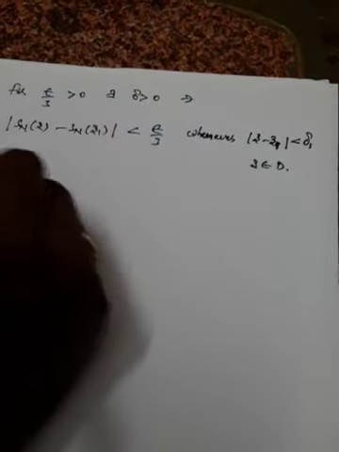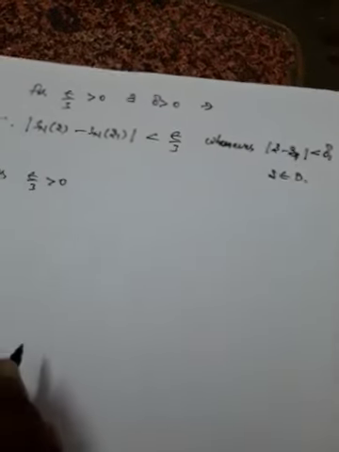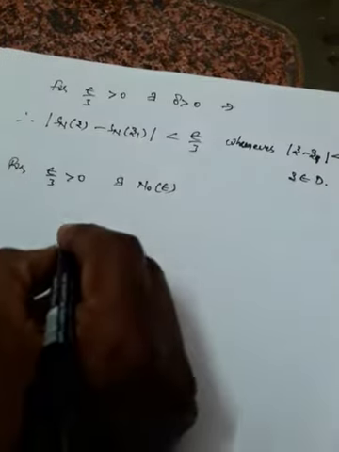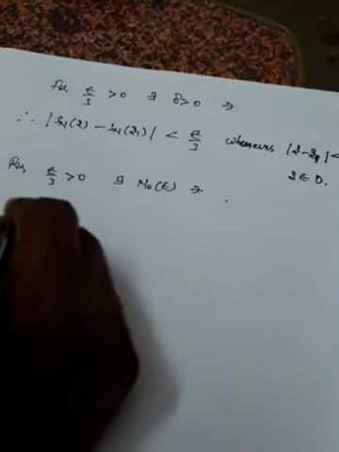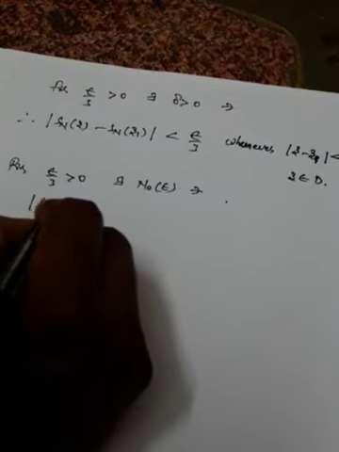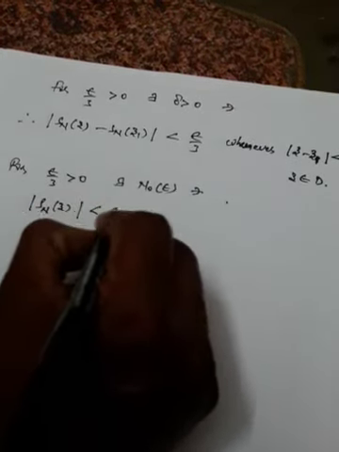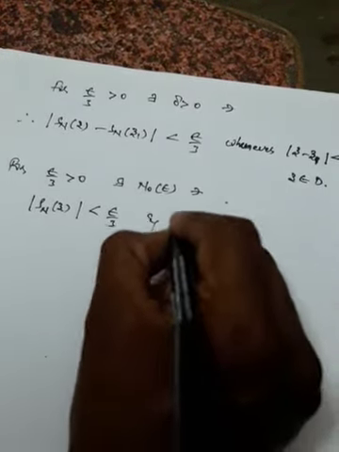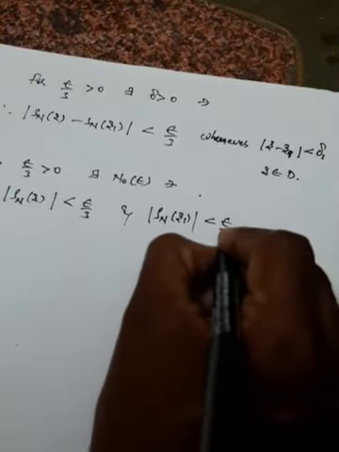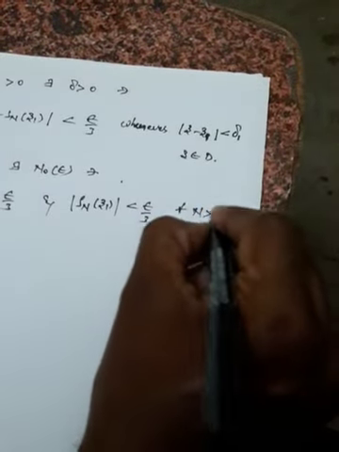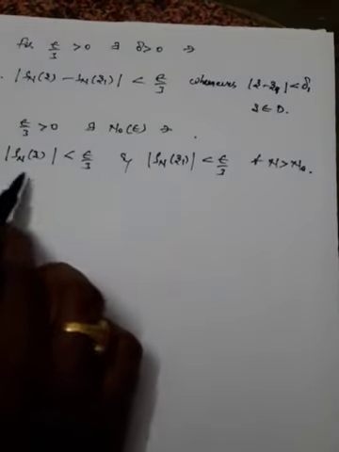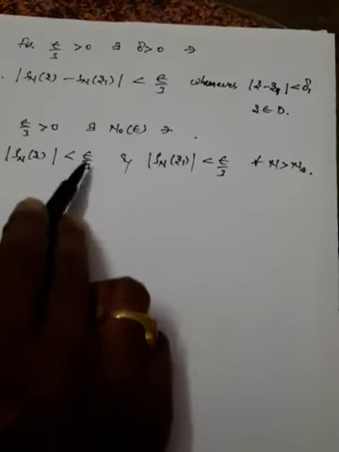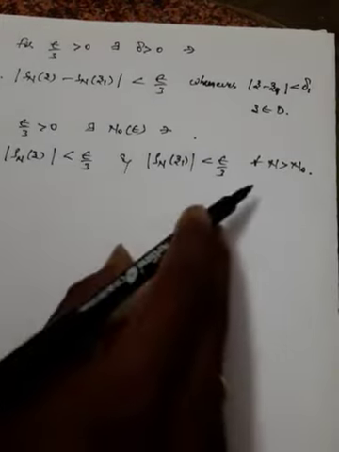Now for epsilon by 3 greater than 0, again there exists a neighborhood such that mod rho n of z is less than epsilon by 3 as well, and rho n of z1 is also less than epsilon by 3, for all n greater than or equal to n naught. Now these are the two values which we also got in the form of epsilon by 3 and epsilon by 3.